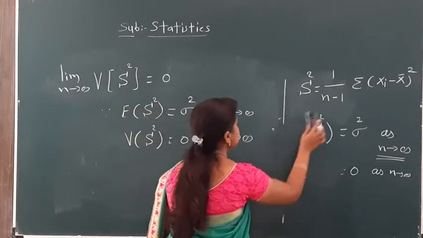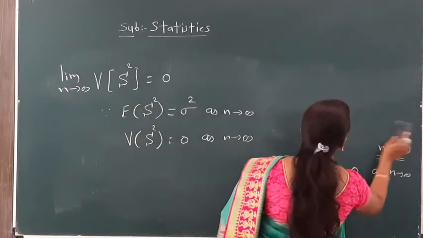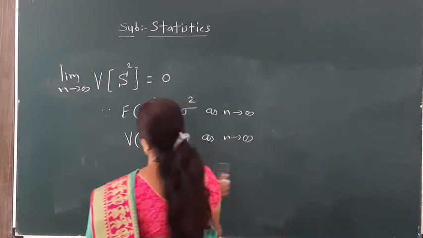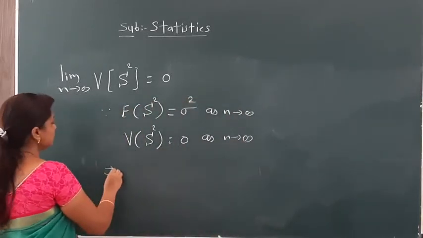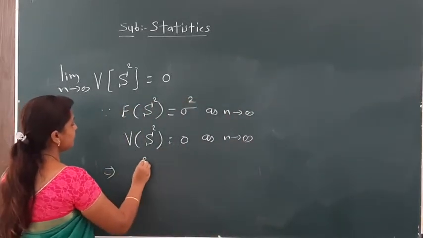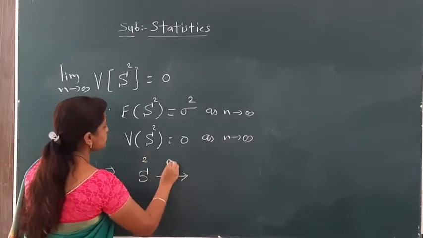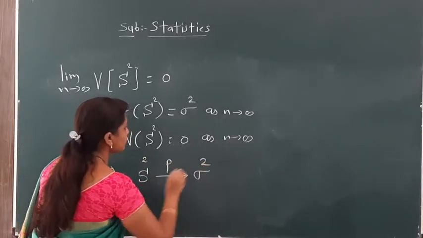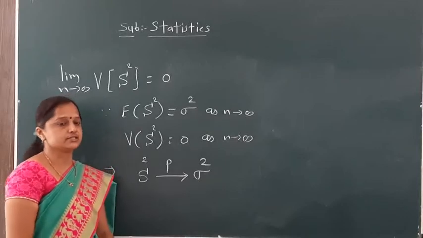These both conditions are satisfied here for sample mean square. Hence we say that sample mean square is a consistent estimator for population variance sigma square.